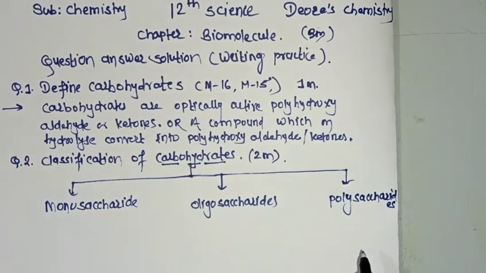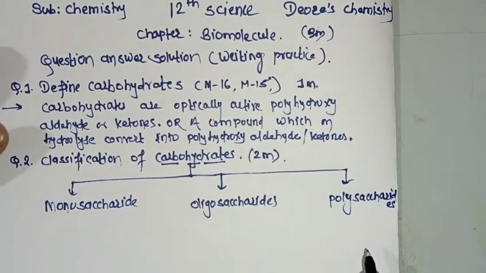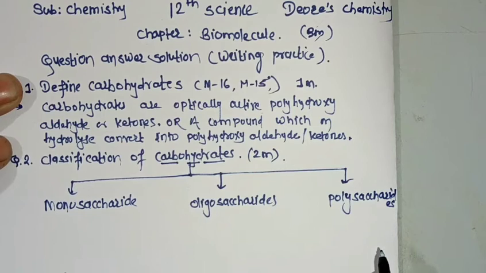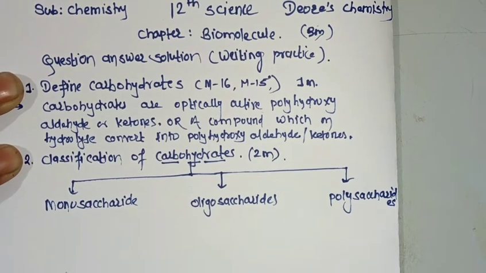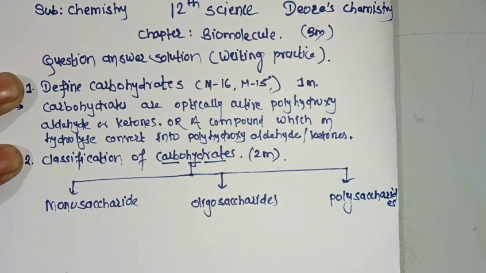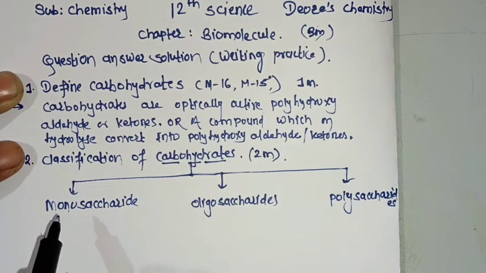Now these monosaccharides are the compounds. Sometimes this question might be asked for 1 mark. What is a monosaccharide? Monosaccharides are the carbohydrates which on hydrolysis convert into 1 unit of sugar. So I'm going to write a short definition.